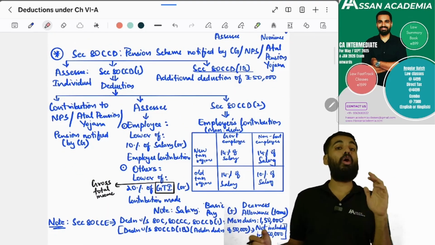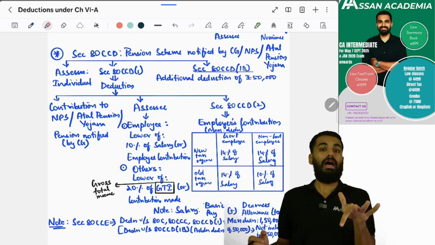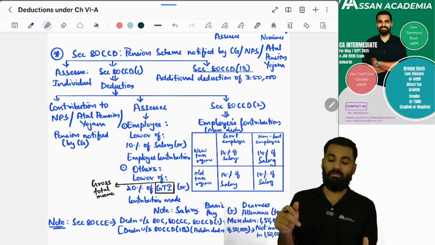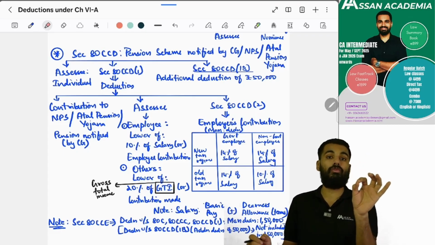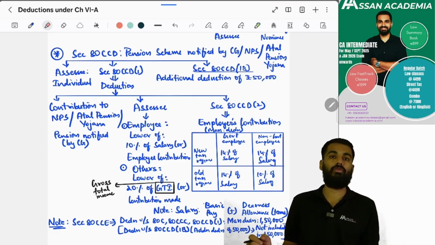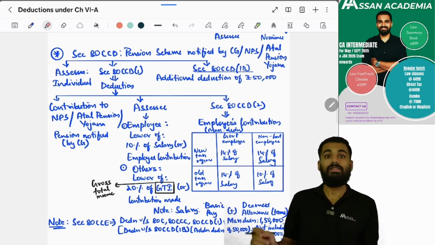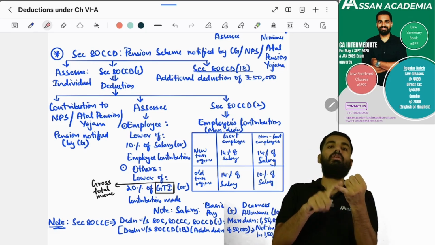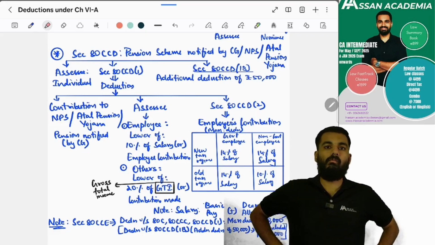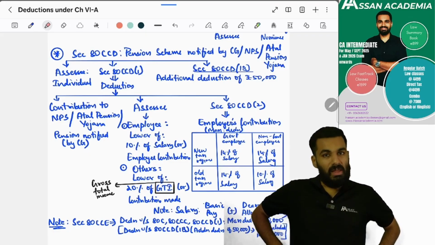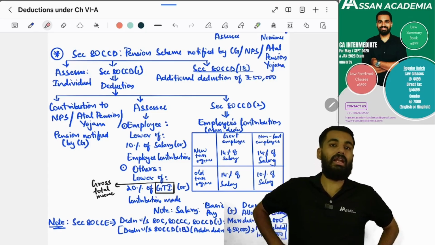And if the employer contributes to the National Pension Scheme, then in that situation it is 14% of salary. Salary includes basic salary plus dearness allowance.